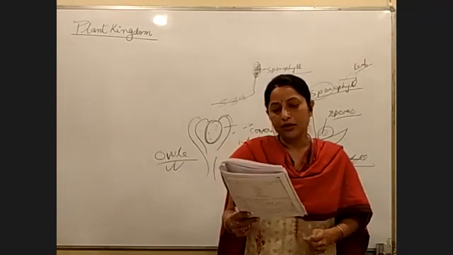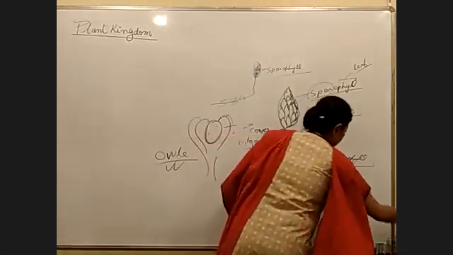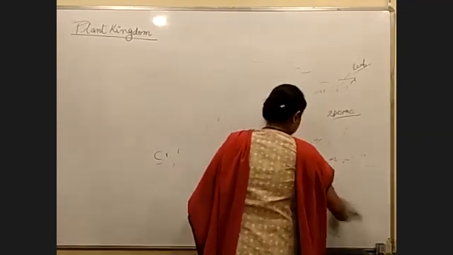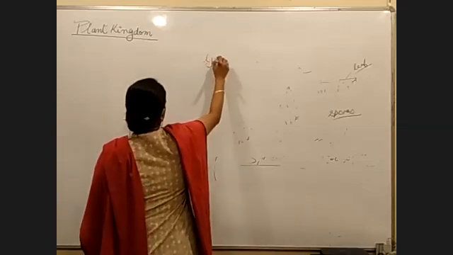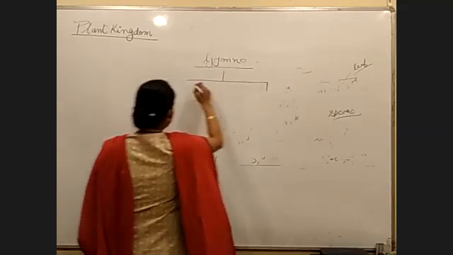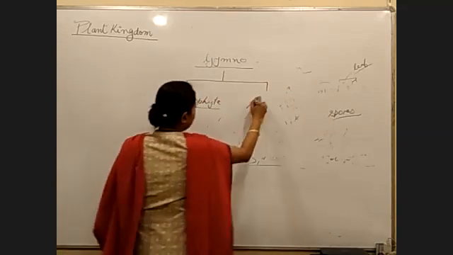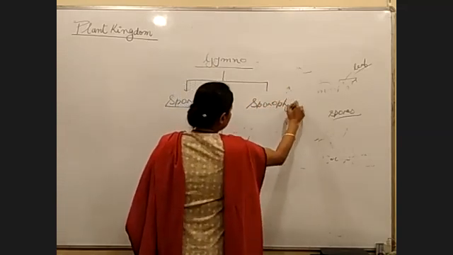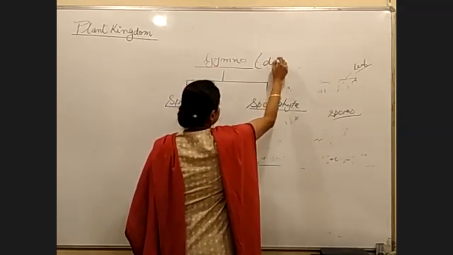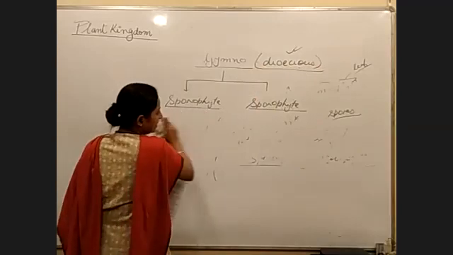Next we come to the chart. You start the chart by writing gymnosperms, and draw two arrows like this. Sporophyte is already written here, and another sporophyte is written. Why are two sporophytes written? Because we know majority of the gymnosperms are dioecious. When we are talking about dioecious, obviously the male plant will be separate and the female plant will be separate.